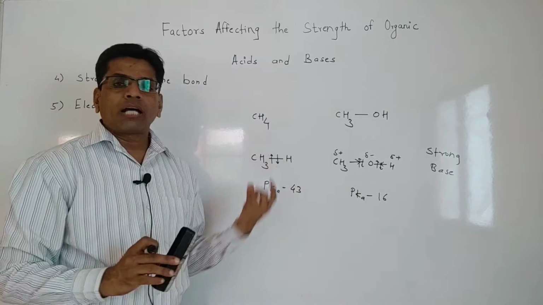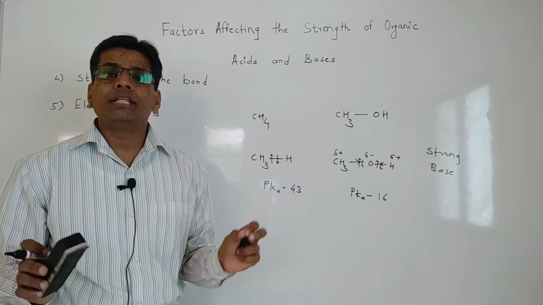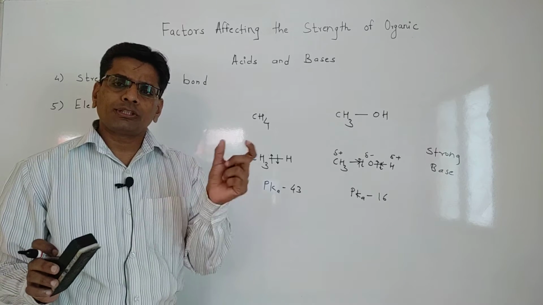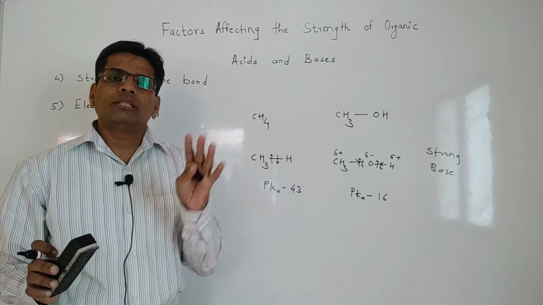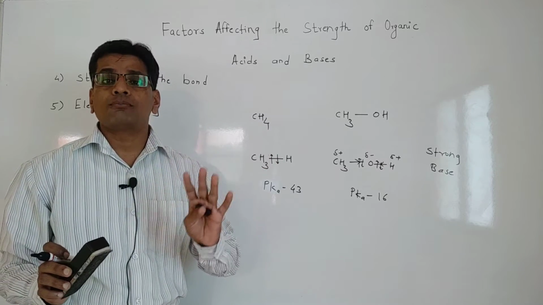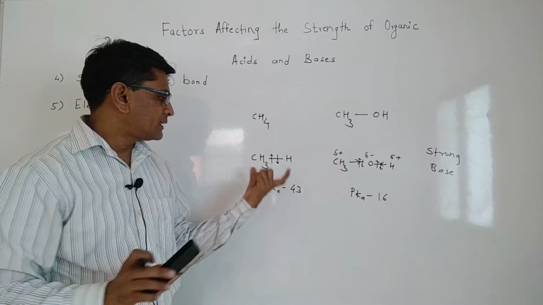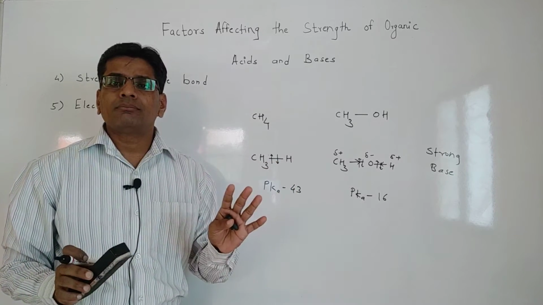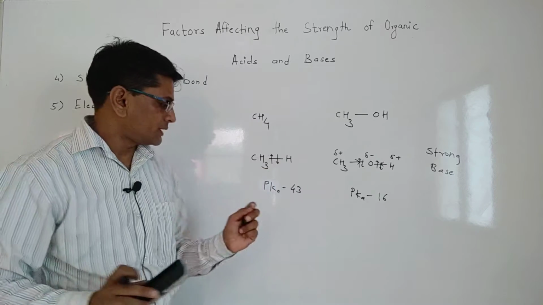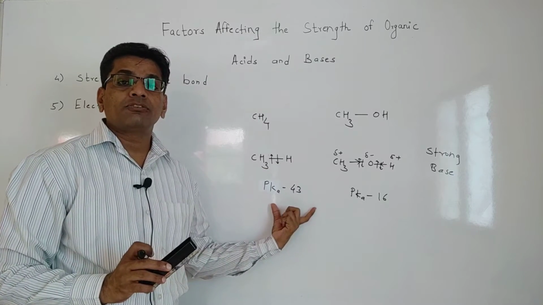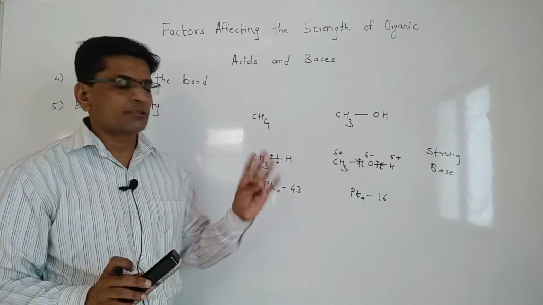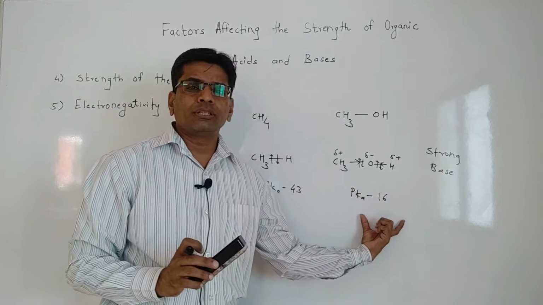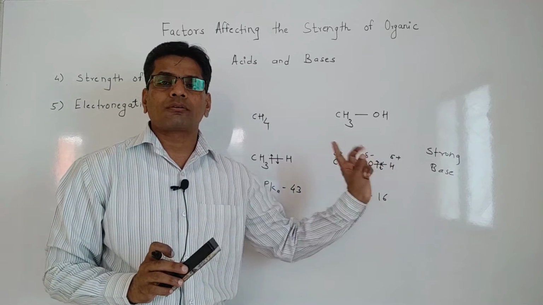But here carbon and hydrogen have nearly equal electronegativity. That is why the bond electrons are present at the center. So carbon and hydrogen do not form poles, and due to that it never becomes acidic even if we use a strong base. That is why its pK is 43. That means it never gives the H plus ion. The other molecule has the possibility to give the H plus ion when we use a strong base.